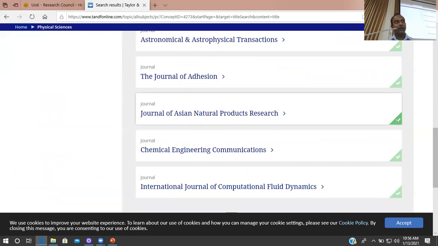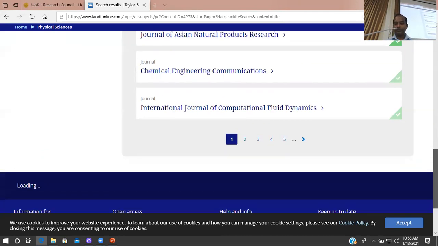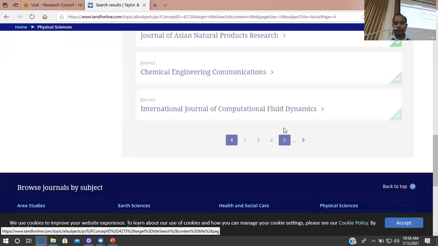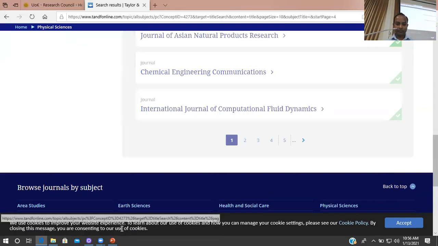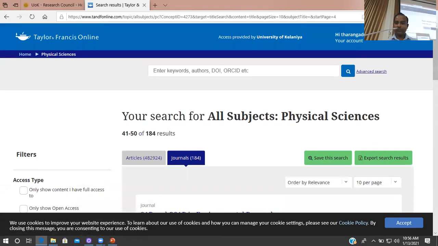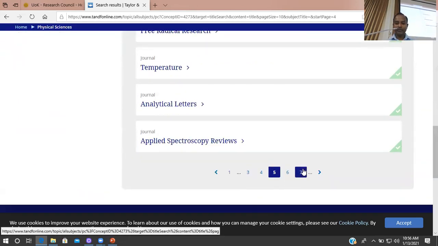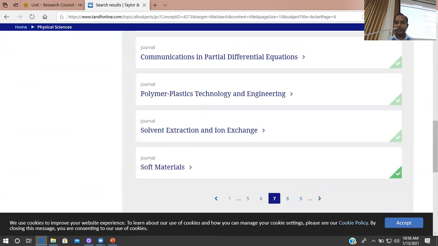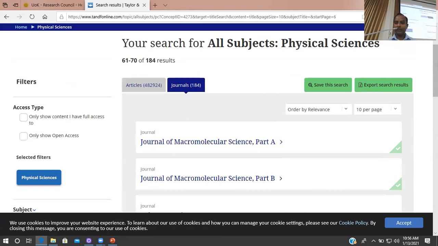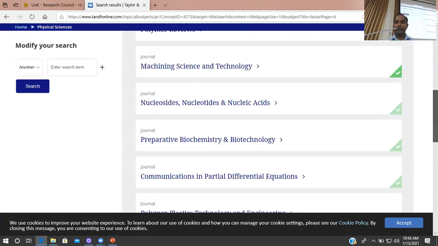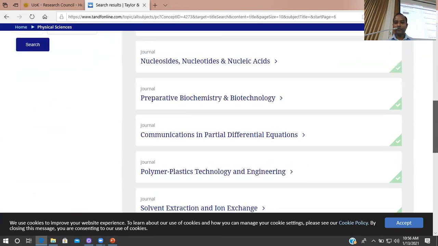That means in our subscriptions we have access to the full text of this particular journal. So likewise, you can browse and see whether our library has access to the full text or not.